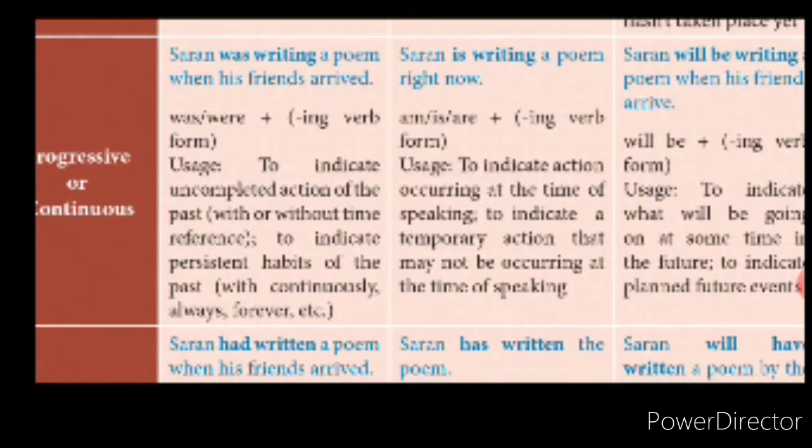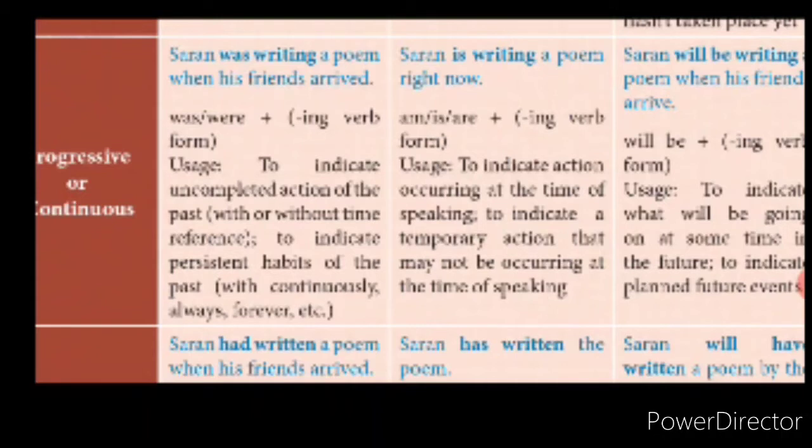To indicate a temporary action that may not be occurring at the time of speaking: somebody is coming to talk to you, somebody is wanting your attention, and you are telling that you will complete a temporary thing and then you will come. Like that, if you want to mention, then you will use this present continuous tense.